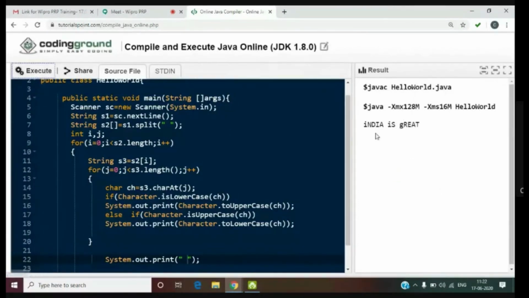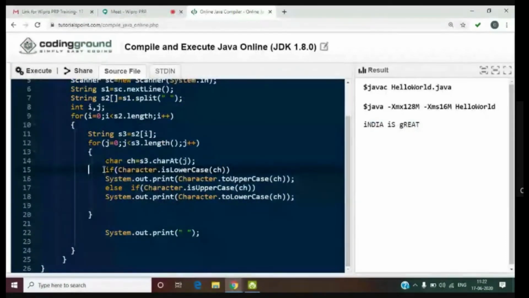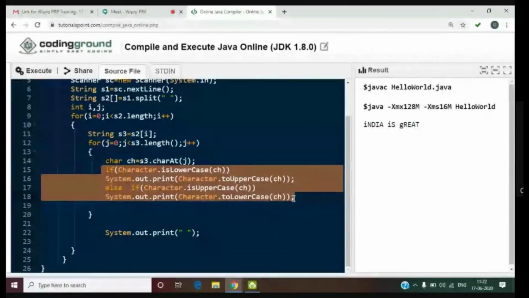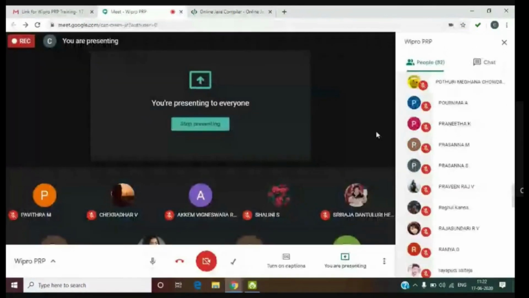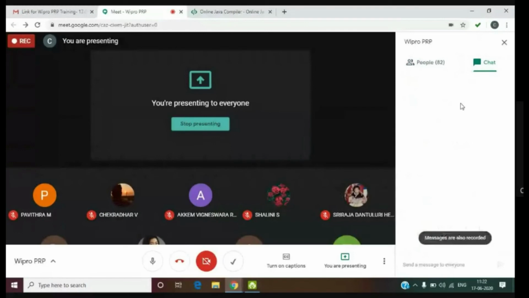So this is how you can do it. See, nothing but the things that we have used. You are checking whether it is lower. If it is lower, you are converting into upper. If it is upper, you are converting into lower. So this is one of the questions that they have asked in Wipro. Any doubts you can ask here.